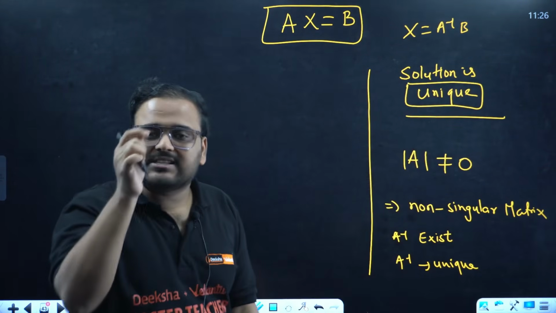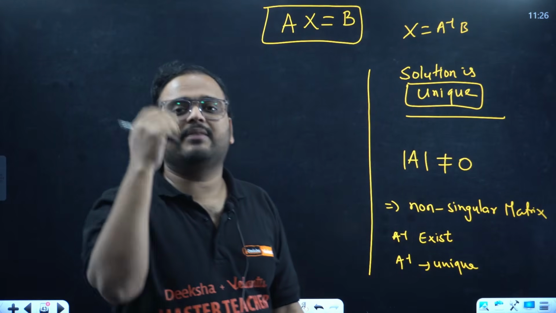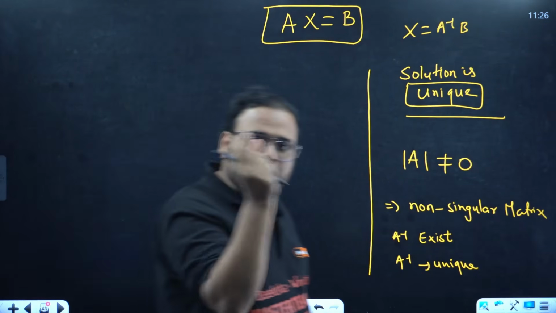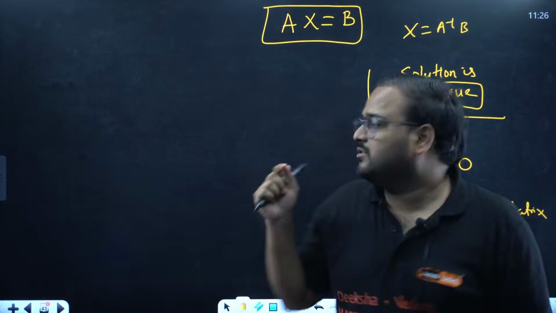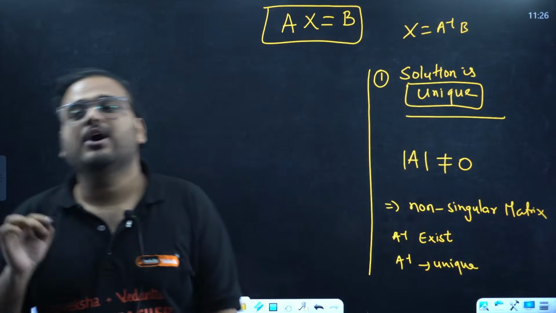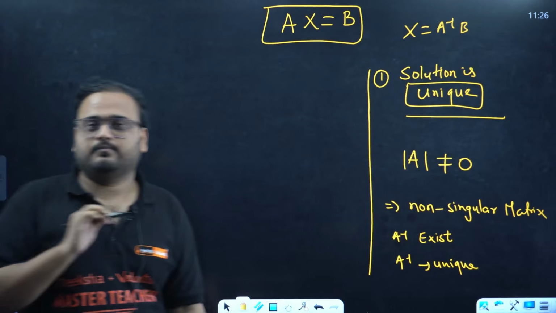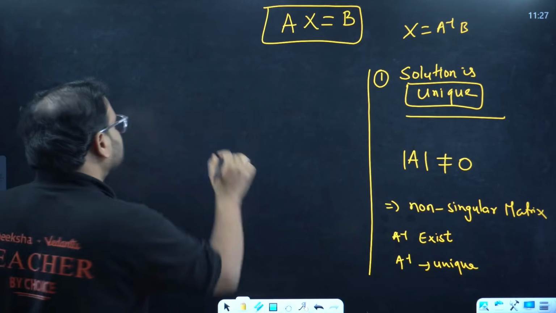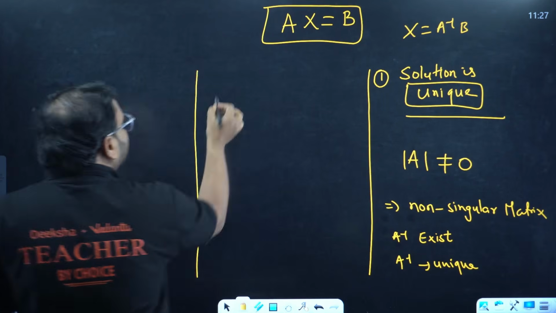The value of x you want to get, the variable matrix, let's say the variables are x, y, z or x, y, or whatever, will have a unique solution. So the nature of the solution becomes unique when you have determinant of A as a non-zero value. Tell me how many of you understood this?